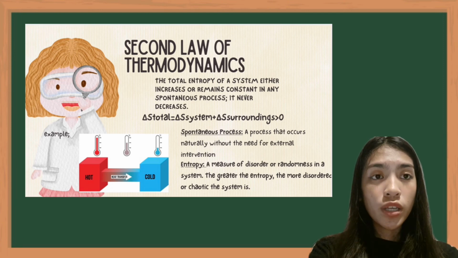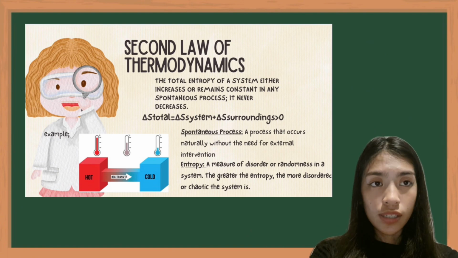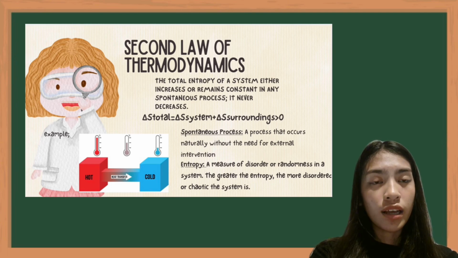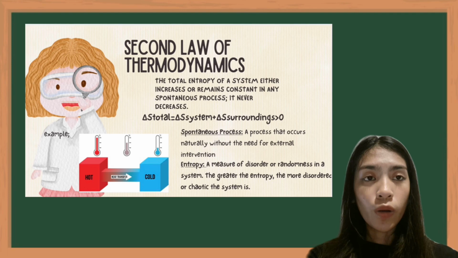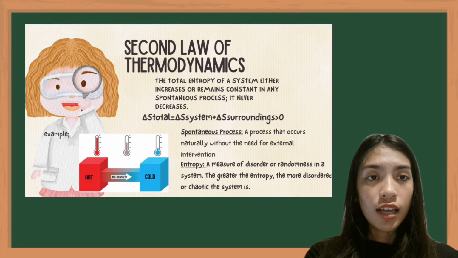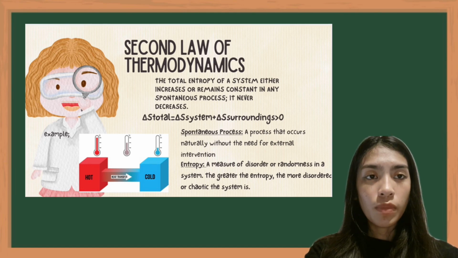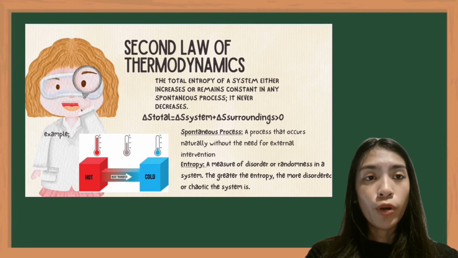For a spontaneous process, the total entropy of the system and its surroundings must increase. This can be expressed mathematically as delta S total equals delta S system plus delta S surroundings, greater than 0. Delta S system is the change in entropy of the system itself. Delta S surroundings is the change in entropy of the surroundings or environment of the system. Delta S total is the total change in entropy, which must be greater than 0 for the process to be spontaneous.